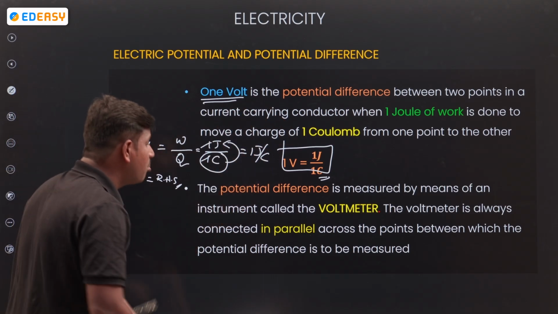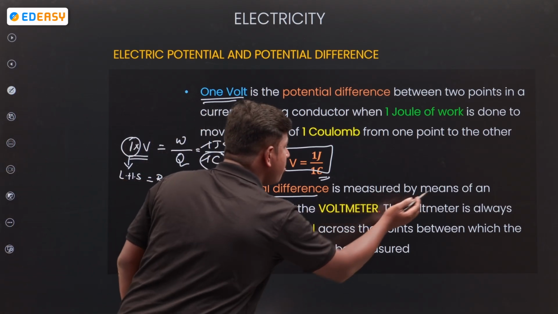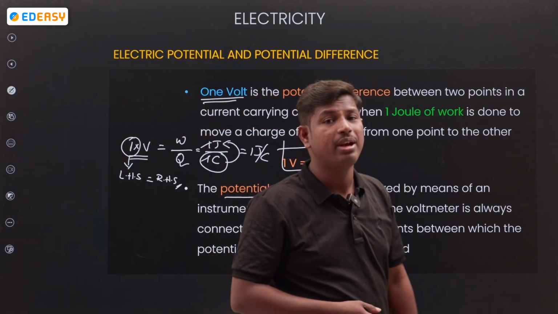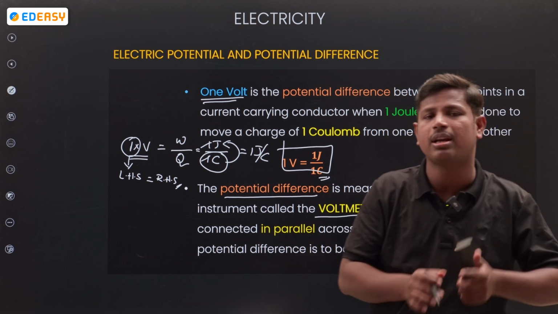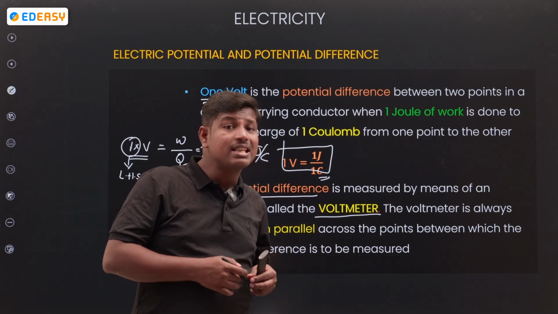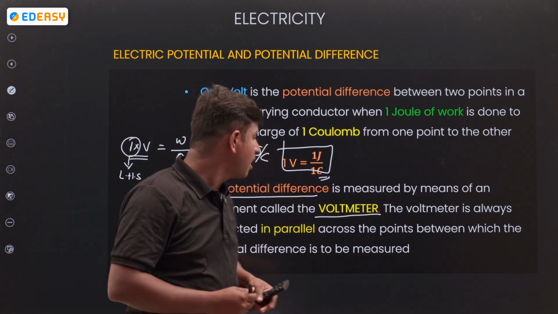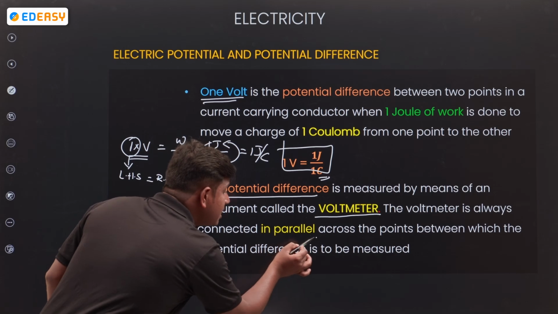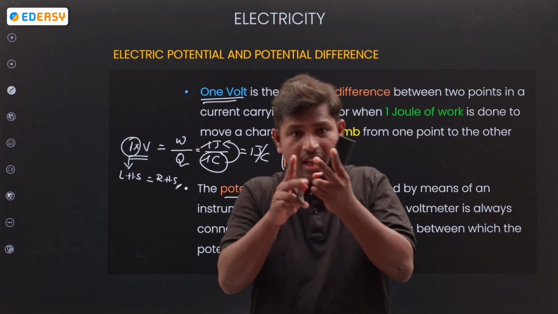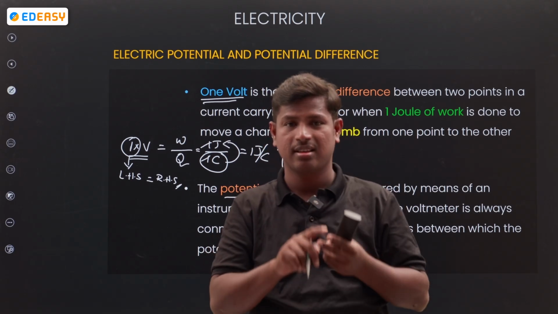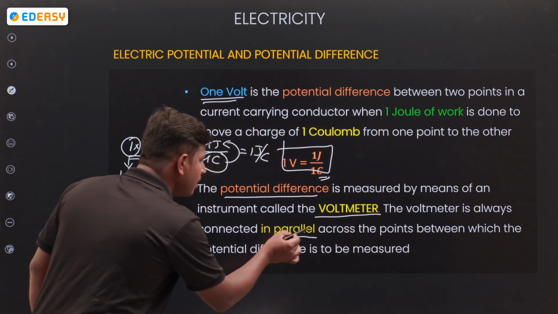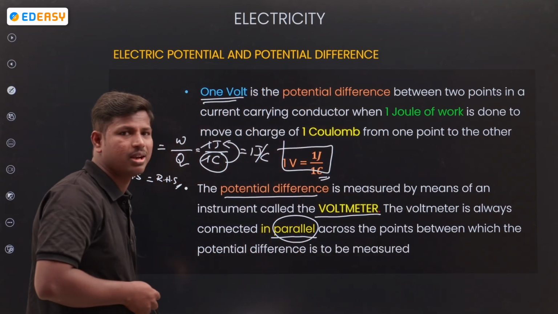Next, potential difference is measured by an instrument called a voltmeter. How is current measured? By an ammeter. Current is measured by an ammeter, and potential difference by a voltmeter. How do we connect the ammeter? In series. Series means end to end connection. How do we connect the voltmeter? The voltmeter is always connected in parallel. Remember, you will get 2 questions. Ammeter, how do we connect? Series. Voltmeter, how do we connect? In parallel.